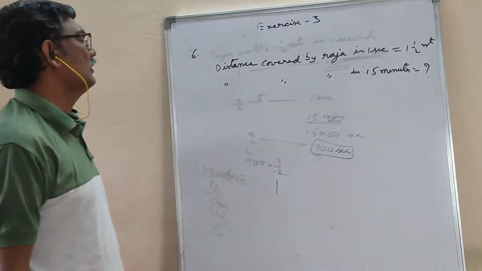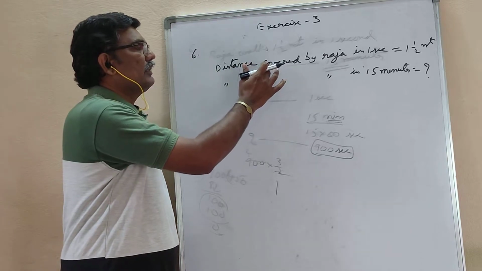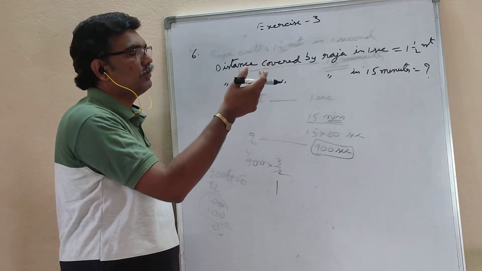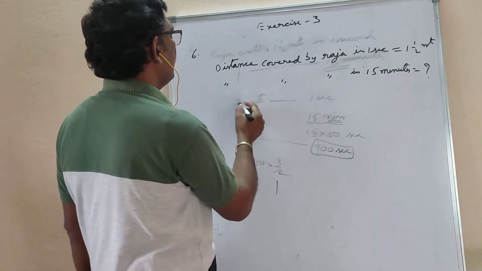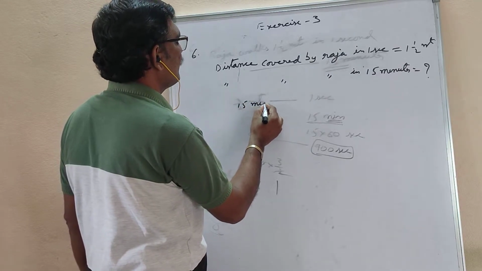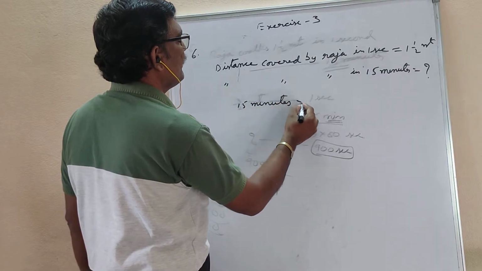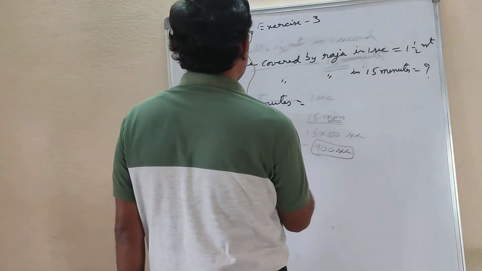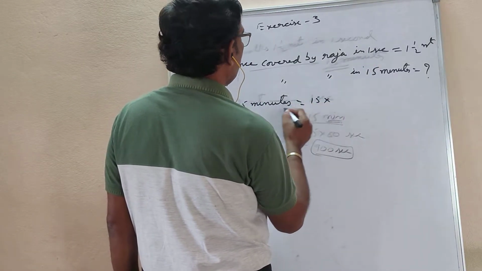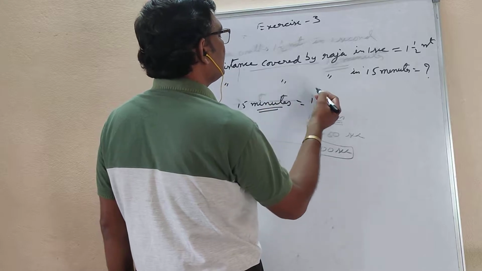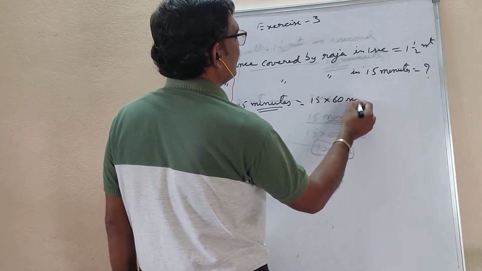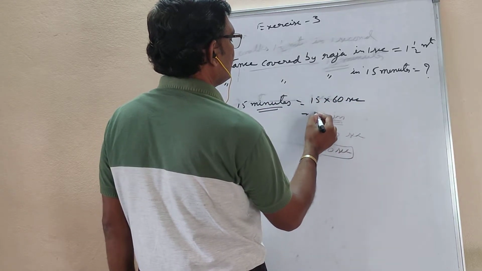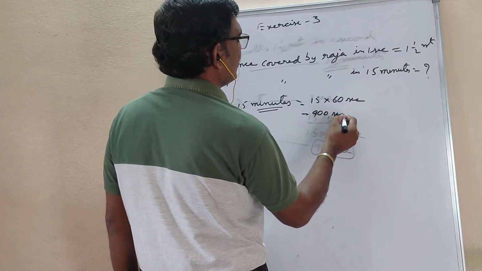So it is a question. He is covering the distance by walking only. If you read the question, by walking. So here 15 minutes, you have to convert into seconds. So 15 into minutes is there. A minute is nothing but 60 seconds. So 15 sixties are 900 seconds.